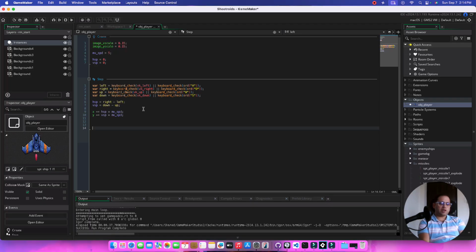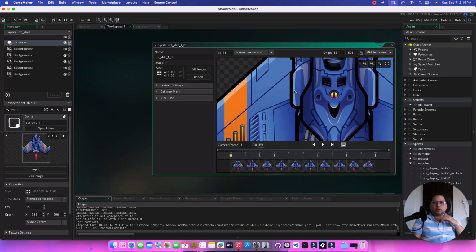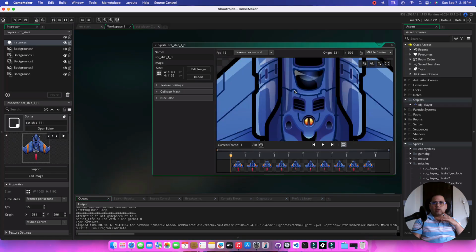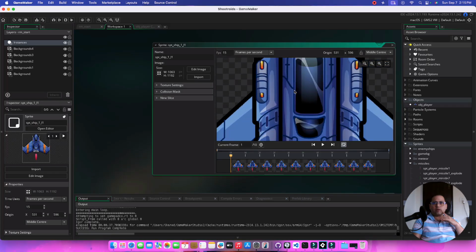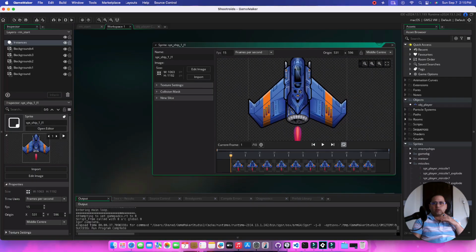We can do something. We can say if x is less than or equal to 0, then x is equal to 0. So x is basically the origin of an asset, or the origin of a sprite. If I open this image out here, the origin of this is set at middle center. So if I just zoom in, okay, somewhere around here is the origin.